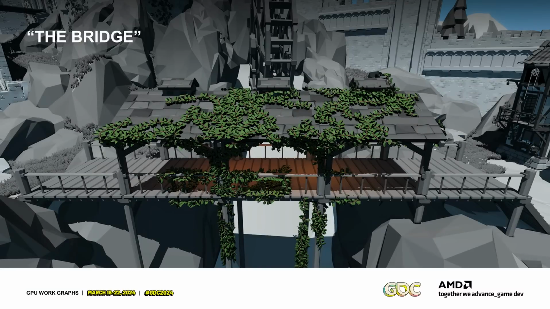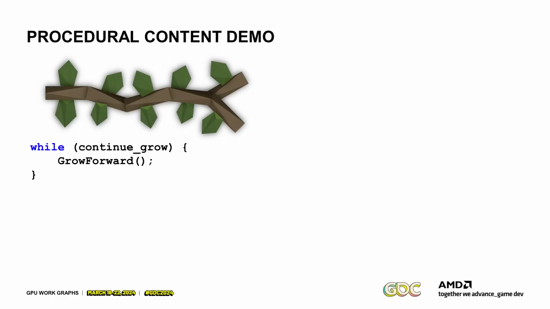All right, that's the demo. So let's talk about individual effects in detail. The bridge. Growing ivy just forward is fairly simple. While you want to continue to grow, you just create new items. This is a very simple implementation, right? You can do this in any GPU programming language today.